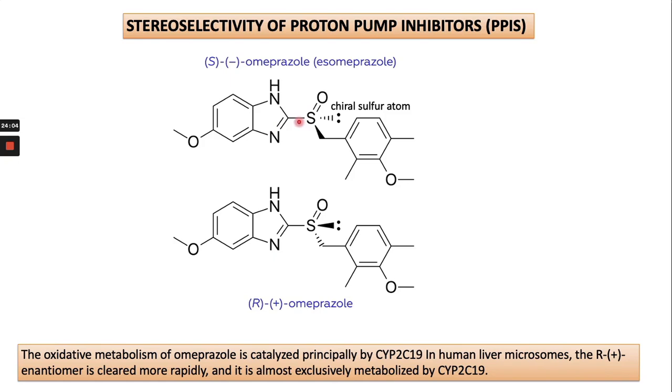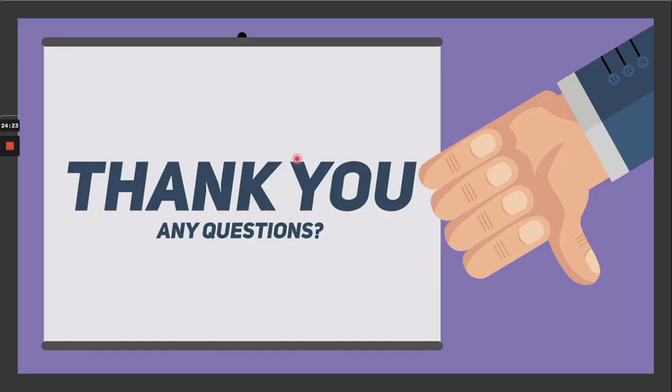Only the R enantiomer is cleared, or can be metabolized, by the cytochrome enzyme rather than the S one. So you can see how much stereochemistry can play a very important role in drug activity.